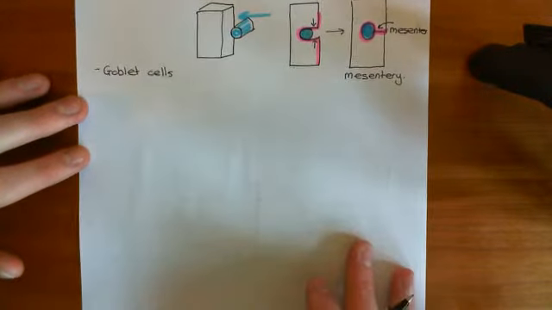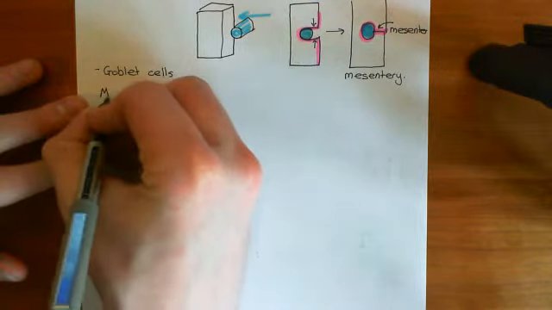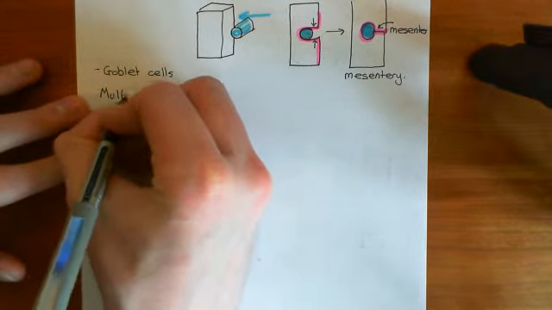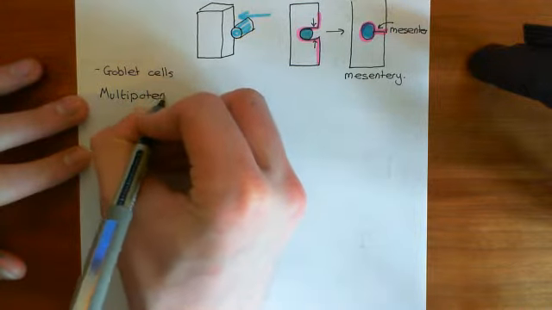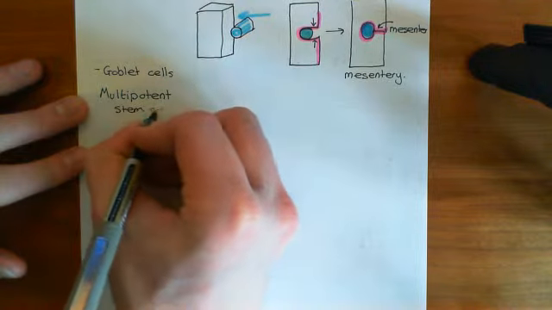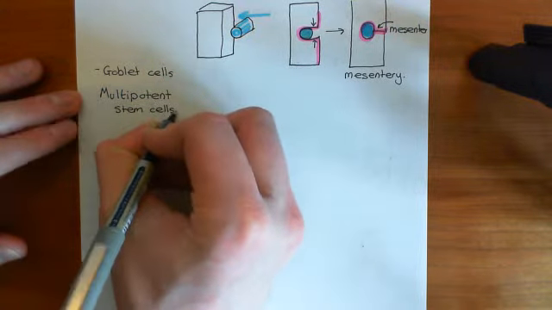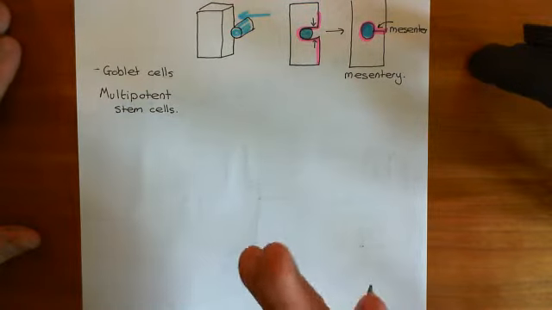So, firstly, let's just have a little bit of terminology. These intestinal stem cells, because they can produce multiple different types of cells, are known as multipotent stem cells. So a multipotent stem cell is a stem cell that is capable of producing multiple different types of cells.